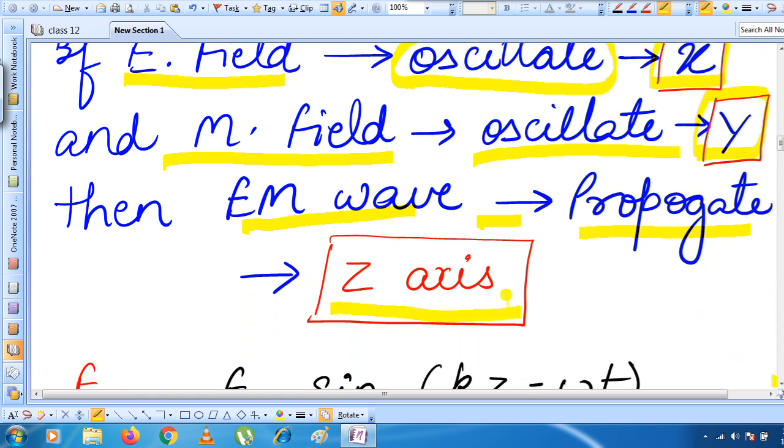Yes, it is a must that the electromagnetic wave will propagate along the z-axis. Reason? Because the z-axis is perpendicular to both the x-axis and the y-axis. So it makes up the whole thing: an electromagnetic wave consists of an electric field and a magnetic field mutually perpendicular to each other, and the wave propagates in a direction perpendicular to both the electric as well as the magnetic field.